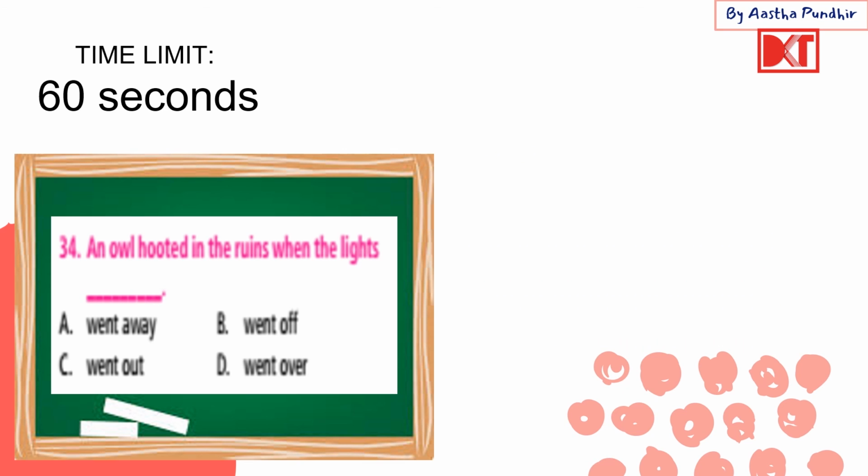Okay, next up, an owl hooted in the ruins when the lights A went away, B went off, C went out, or D went over. Pretty easy. When the lights went out. जब electricity चली जाती है, the electricity went out, the lights went out. Okay. The others are pretty easy. I'm sure you know their meanings.